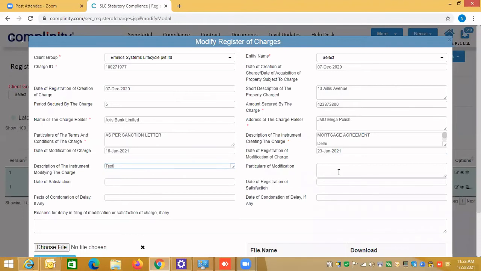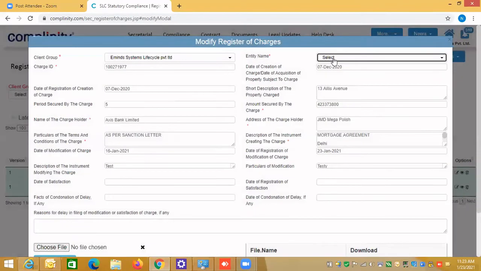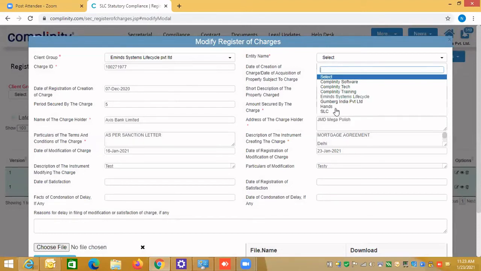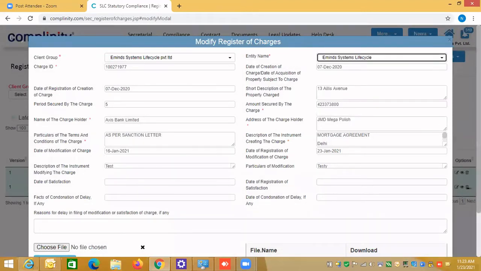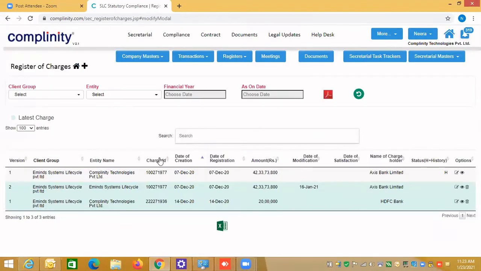Pardon me, because we want to quickly show you how it works. So you have chosen the entity here. Now you see, the old record is a history. It is very clearly saying H, meaning history. The old record is there, and the new one we have just done is the new record. If you do ten modifications, you'll see nine records not highlighted, and the last one, which is live, will be highlighted.